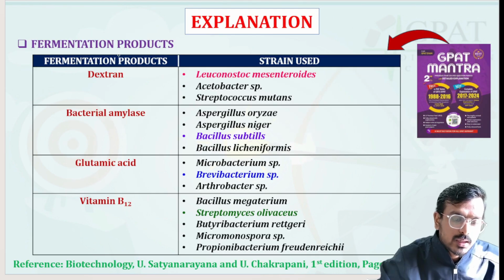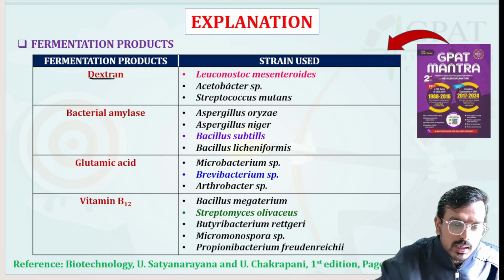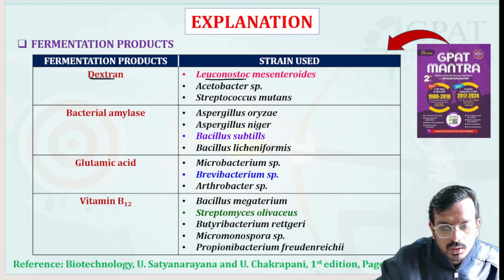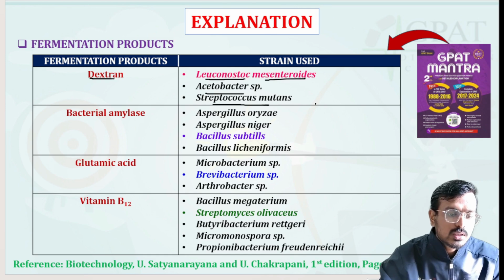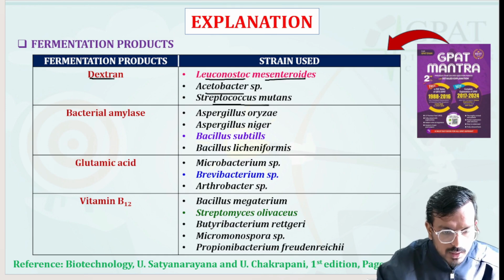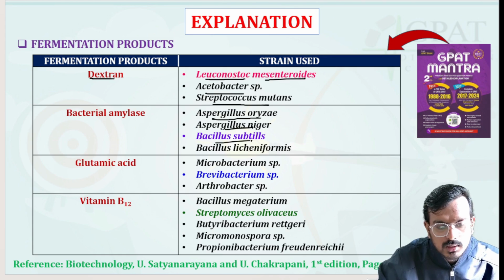Dextran production is basically carried out by Leuconostoc mesenteroides, Acetobacter species, and Streptococcus mutans. Next is bacterial amylase. Bacterial amylase production is basically carried out by Aspergillus oryzae, Aspergillus niger, Bacillus subtilis, and Bacillus licheniformis.